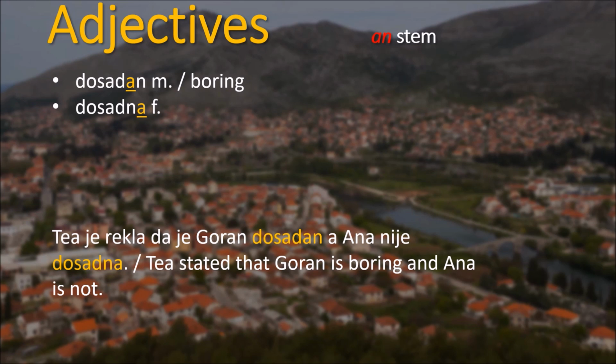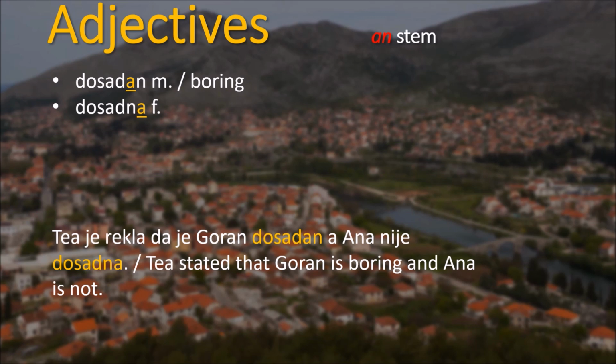Example: Tea je rekla da je Goran dosadan, a Ana nije dosadna. Again, Tea je rekla da je Goran dosadan, a Ana nije dosadna.